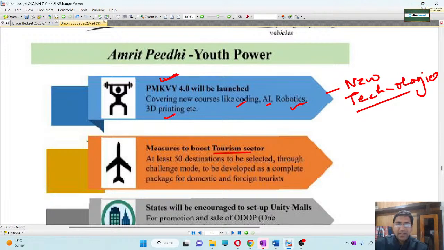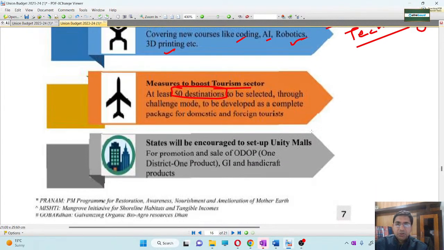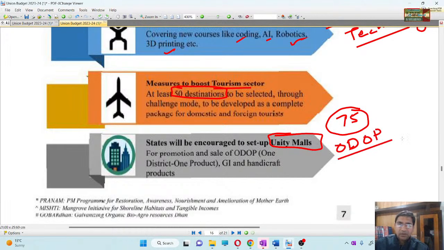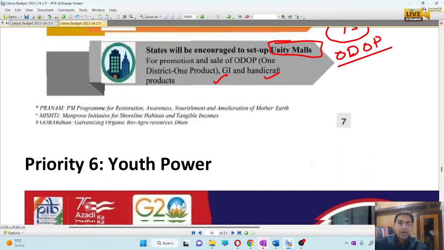Tourism sector boosting, we have already discussed 50 tourism destinations, end to end tourism destinations will be set up. Okay. Then unity mall concept, where the states, like in Uttar Pradesh we have 75 districts. So for ODOP, one district one product, a unity mall will be set up for promotion of the sale of one district one product. There the products will include geographical indication products, handicraft products, and various other products that come under the ODOP. That is called the unity mall concept.